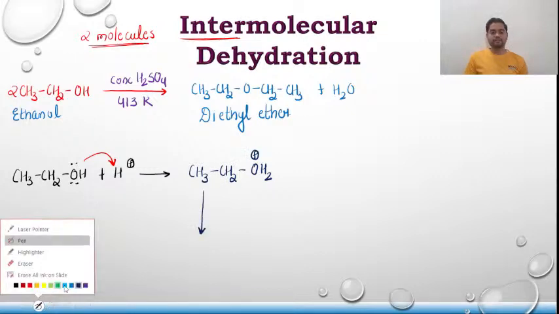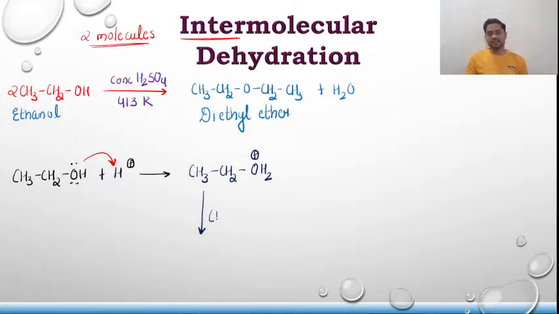In the second step, what happens? Another molecule of alcohol, that is CH3CH2OH, has a lone pair over here again. Now if you see, this is more partial negative and this is more partial positive. This lone pair attacks. Since it is a primary alcohol, this attack takes place via SN2 mechanism. That means simultaneous bond breaking and bond formation goes on.